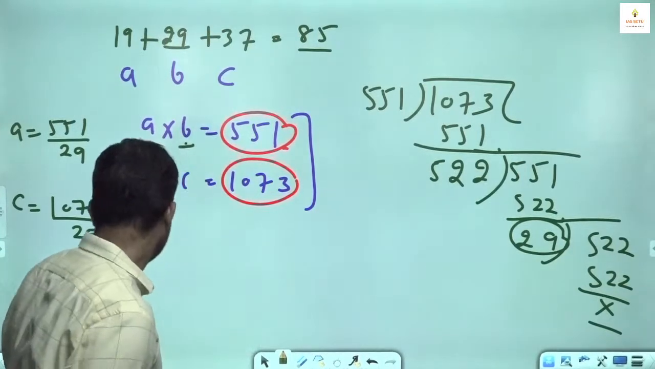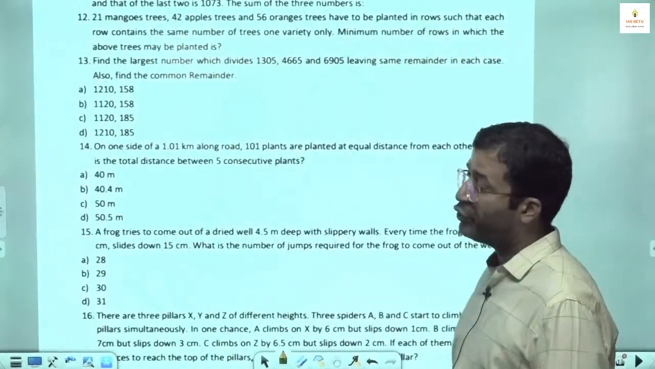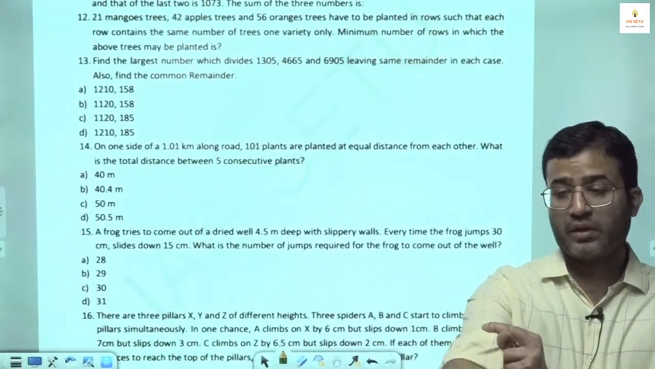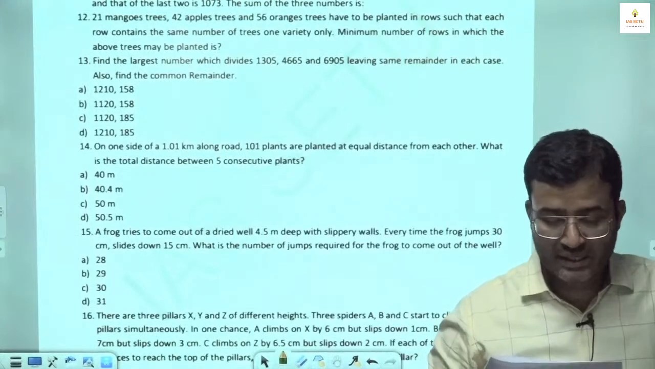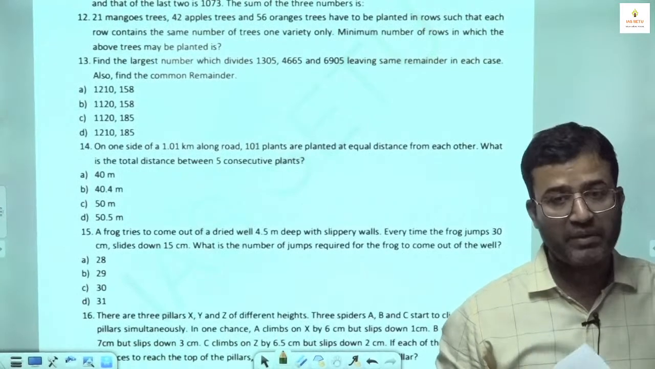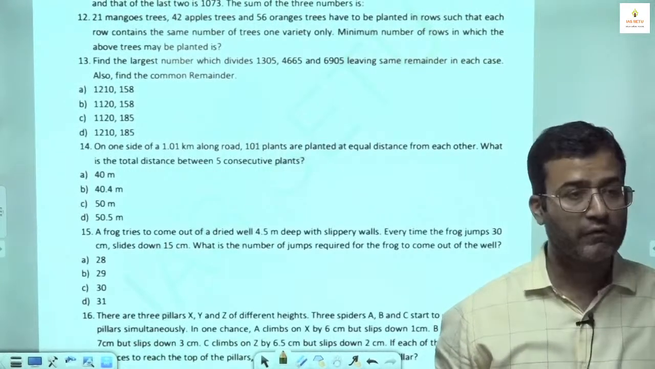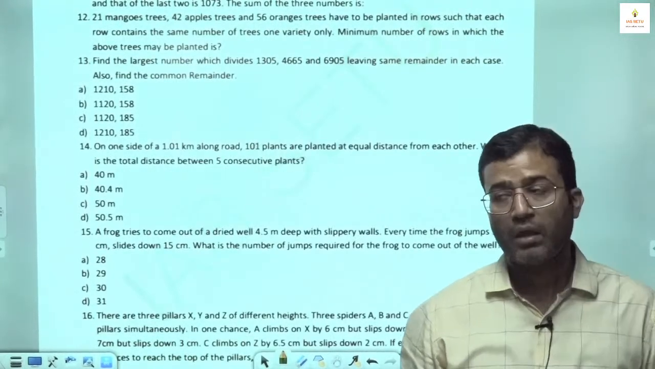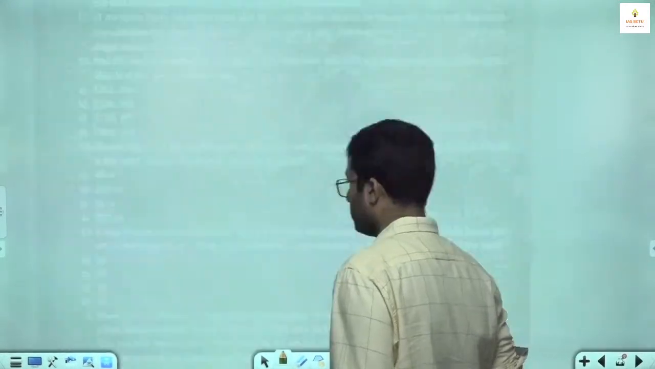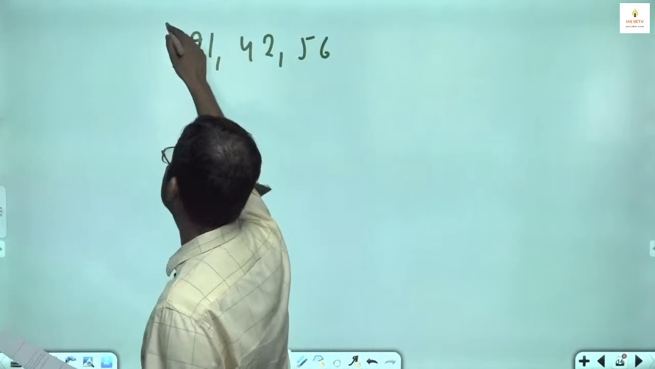Now I tell you what to do in this question. You have 21 mango trees, 42 apple trees, 56 orange trees, to be planted in rows such that each row contains the same number of trees of one variety only. Same number of trees. Either you can put 1 mango tree, 1 mango tree, 1 apple tree, हर row में एक. But then you will have the maximum number of rows.